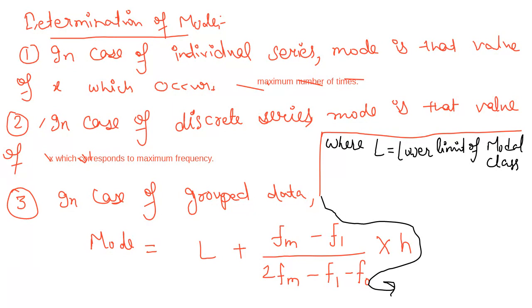L is the lower limit of the modal class. Fm is the frequency of the modal class.